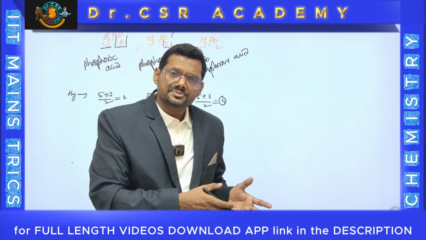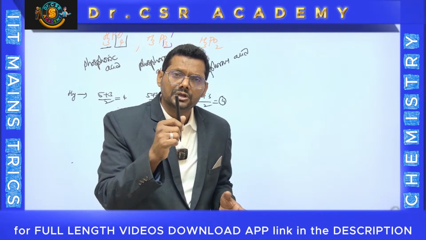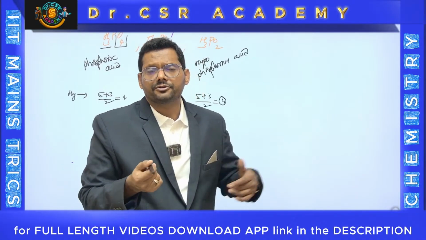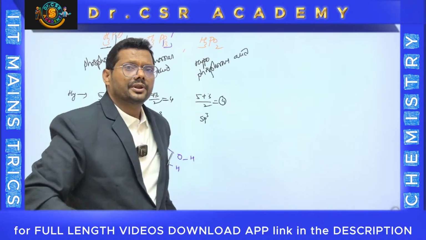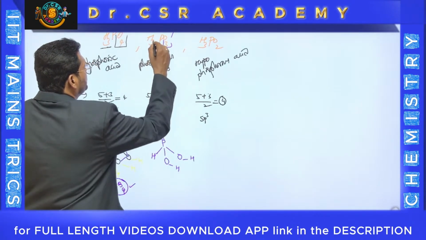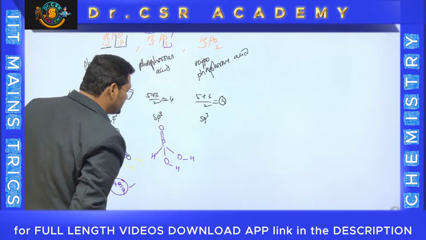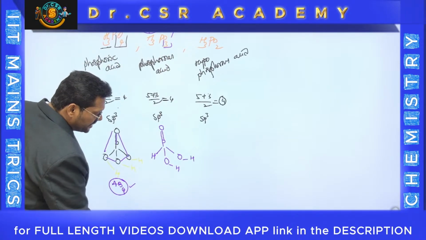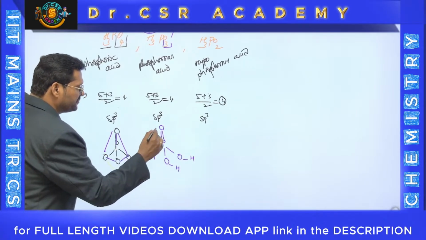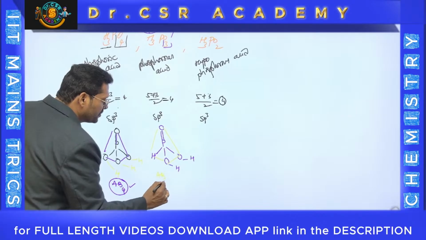If that point is missing, which point? One oxygen has a double bond O. If you know that point, you won't make a mistake. If you don't know that, you will make a mistake. That's what I told you, like a precaution. So you should follow this one. This is a very important molecule, because of the chance of finding the type. Now the type is AB4. Still it is also AB4.